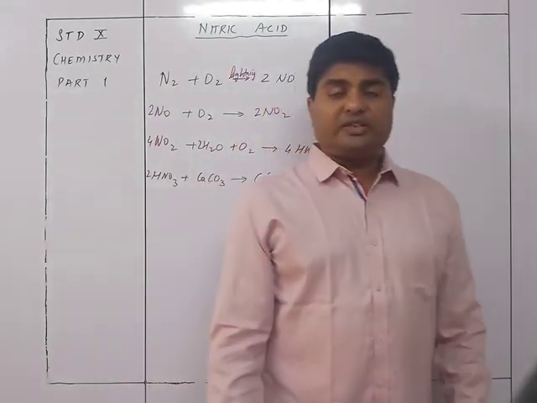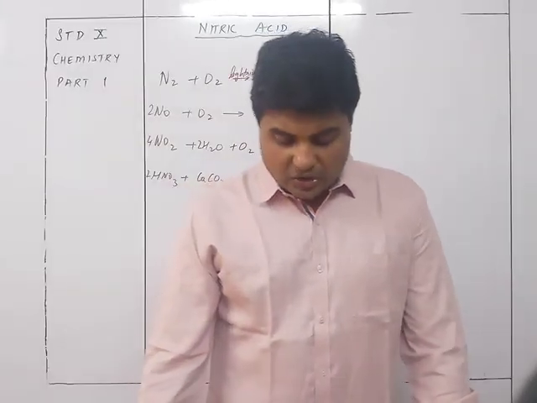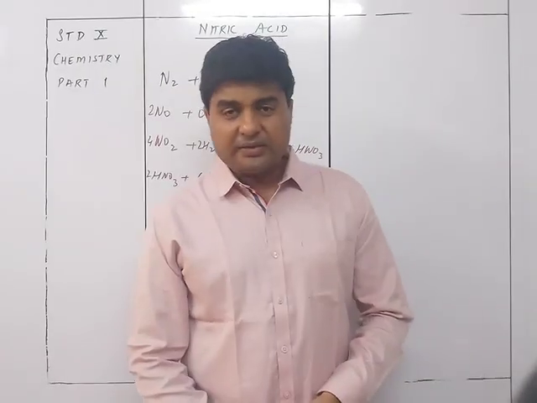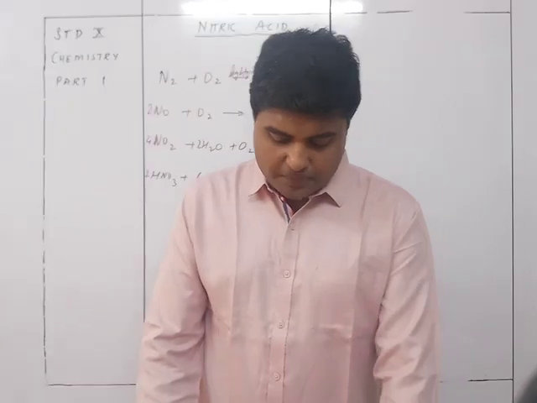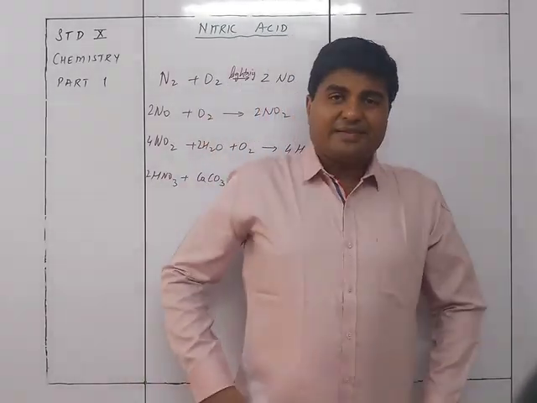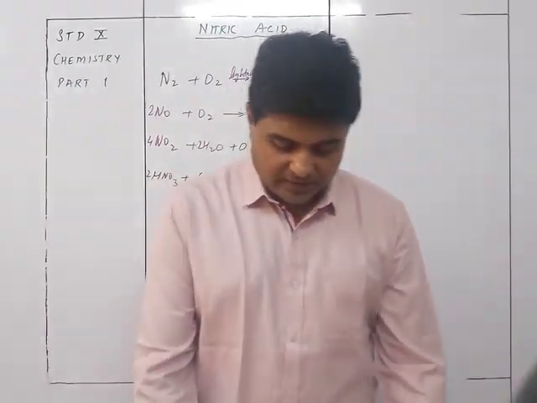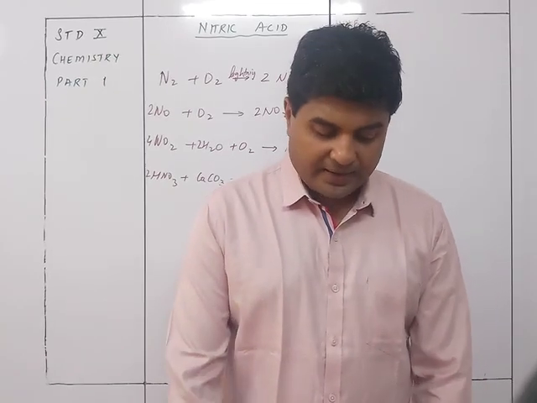In the combined state, in the form of mineral salts, it is going to be in chilled saltpeter, that is NaNO3, and Bengal saltpeter, which is KNO3, which is also called niter. So niter is KNO3 and chilled saltpeter is NaNO3.